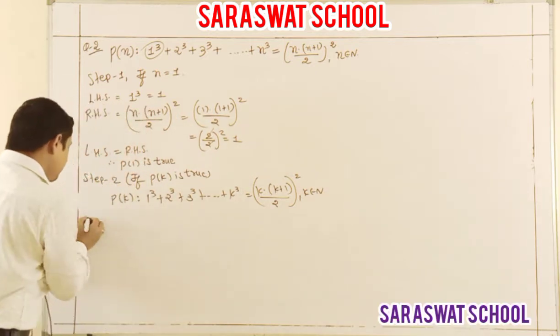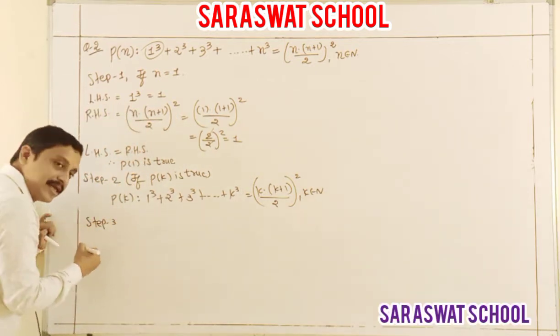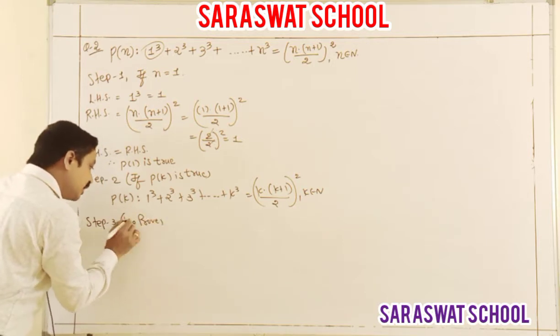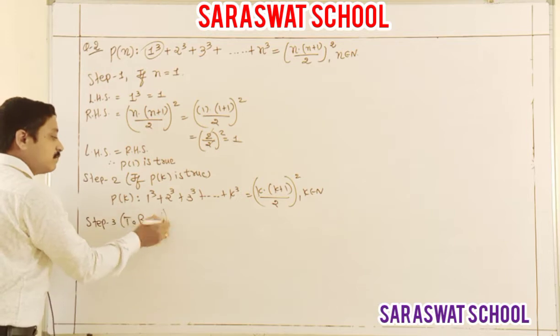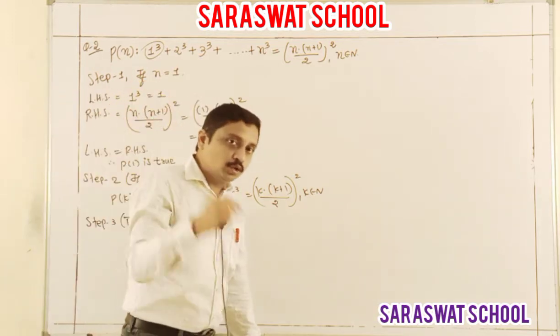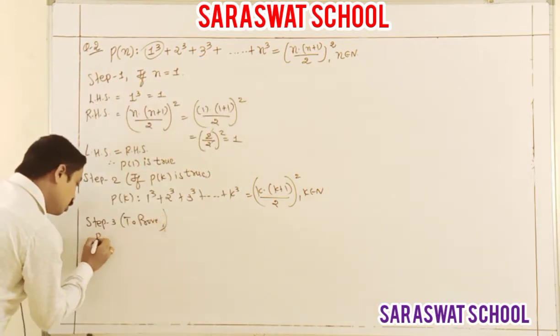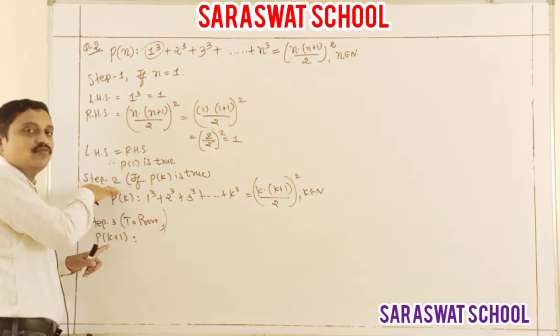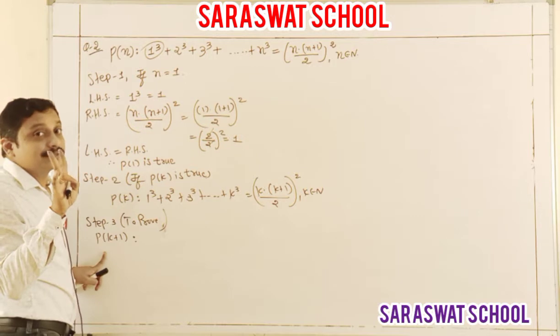Now, what is step 3? Yes, to prove. It is necessary to write down this line. Step 3, to prove. What is the proof? P of k plus 1. Listen students, only in the k place we write down k plus 1.